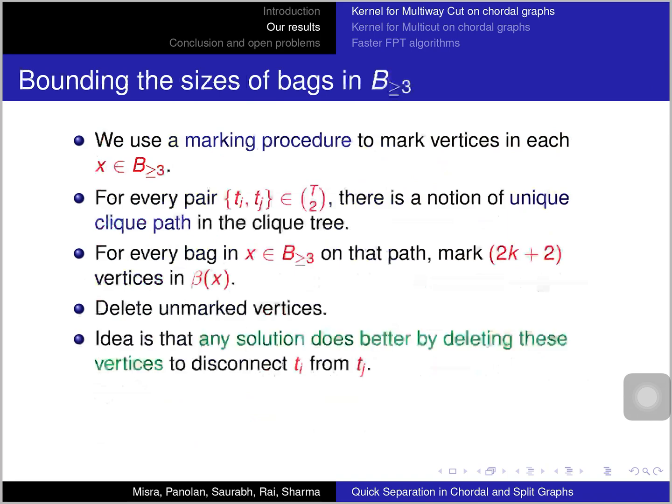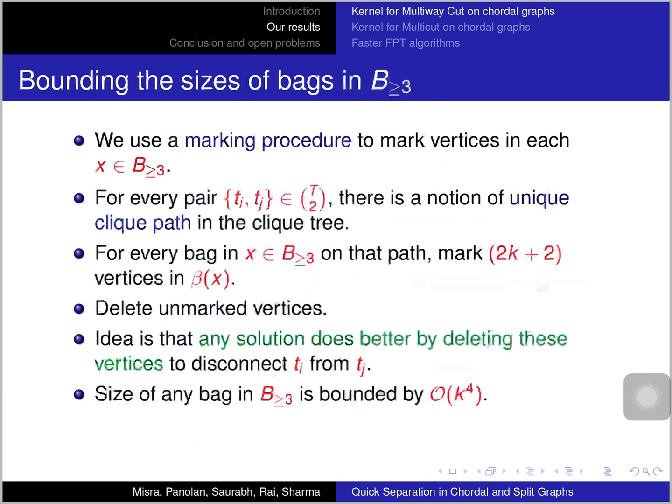So the idea is that if the instance is a yes instance, then there always exists a solution which will use these vertices that we have marked. We can always replace the vertices that we have deleted with the vertices that we have marked to get another solution. So that is the proof of correctness for this.